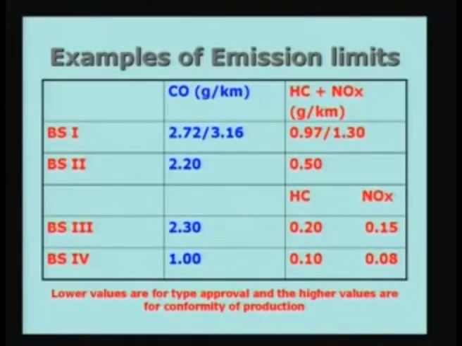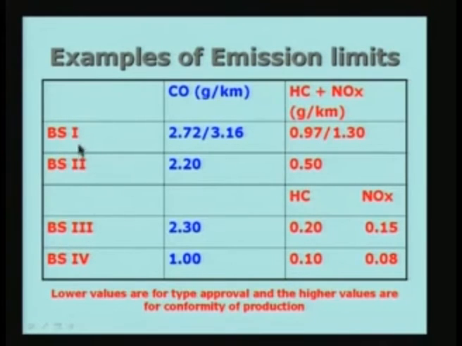For example, we can see the emission limits which are given in this table. This is required by law. These are all the laws which are presently followed in India. So we have the Bharat Standard 1, then the Bharat Standard 2, 3 and so on.